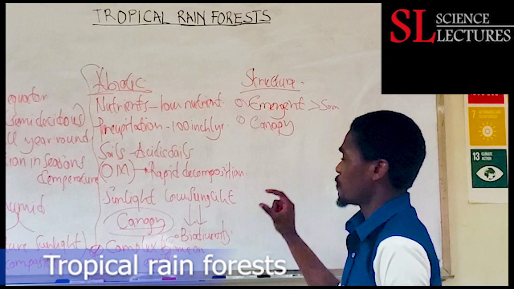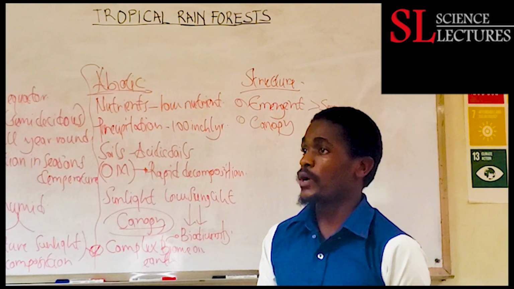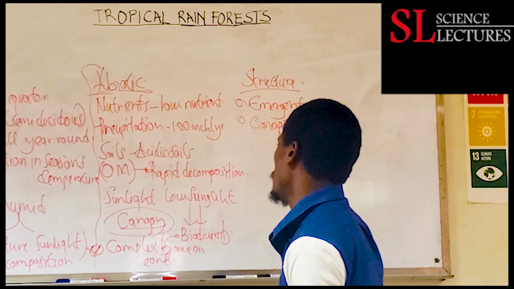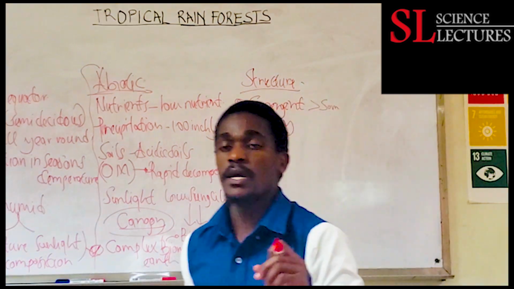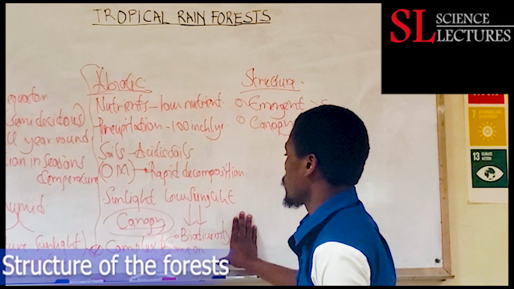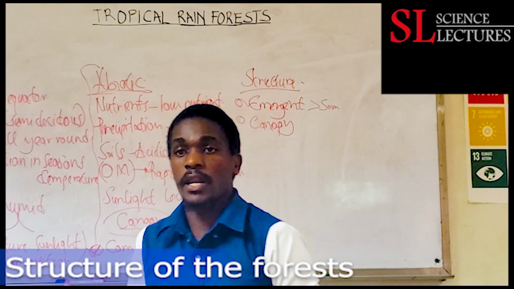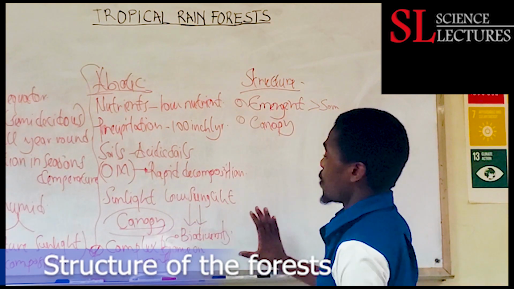If you get just a few grams of soil and try to sample the soil within this biome, it will contain very many organisms, very many biota, and some of them are not even yet classified or known by scientists. So it's the most complex biome.